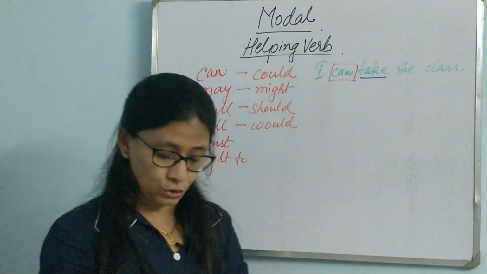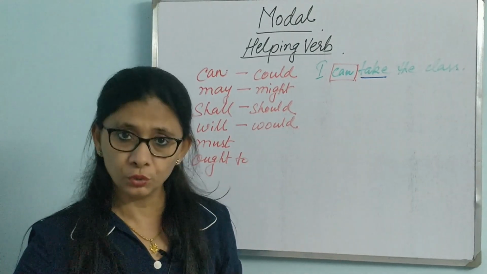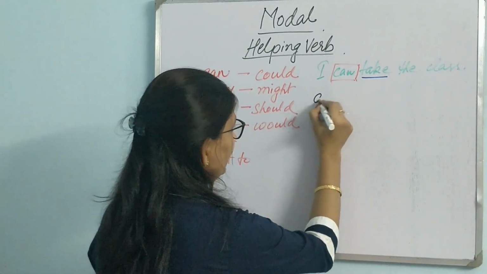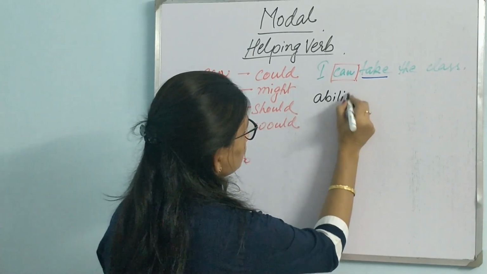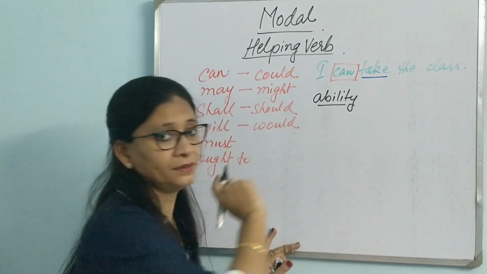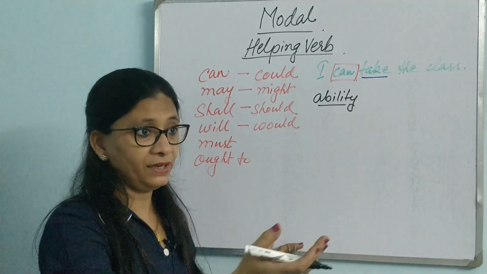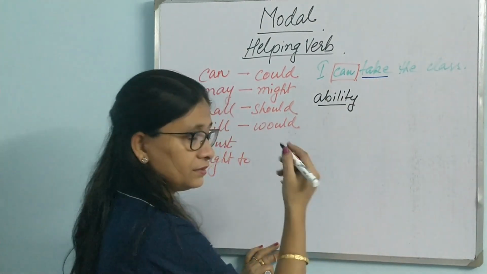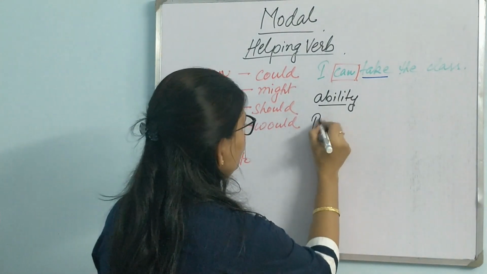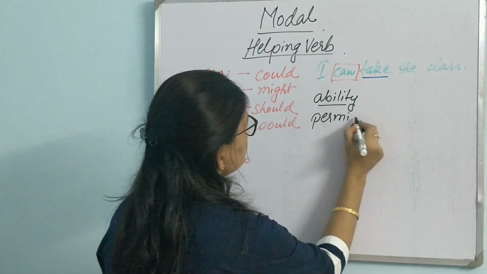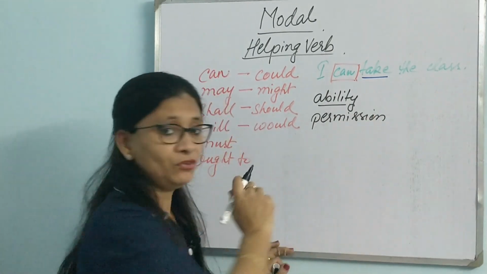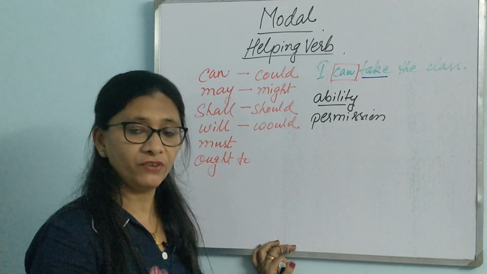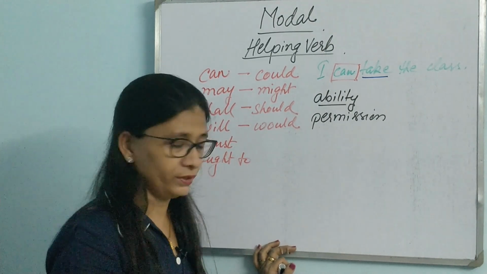Now what do modals do in a sentence? What kind of mood do they depict? Let us see. They tell about ability. I can swim. She can drive. Ability. Then they speak about permission. May I go to the toilet, ma'am? May I have a cup of coffee? Permission or request for that matter.